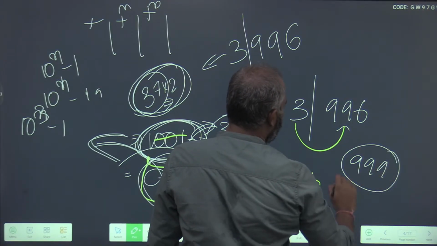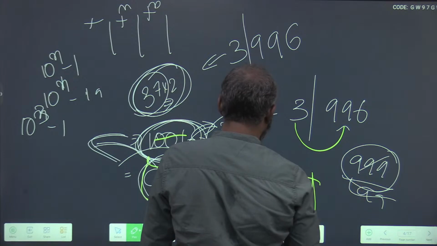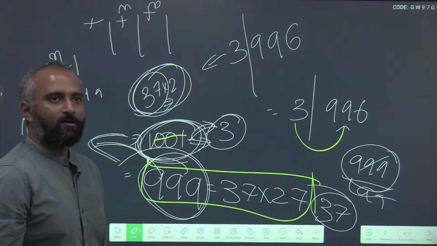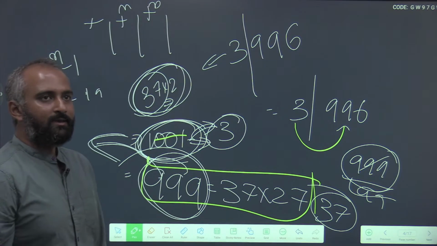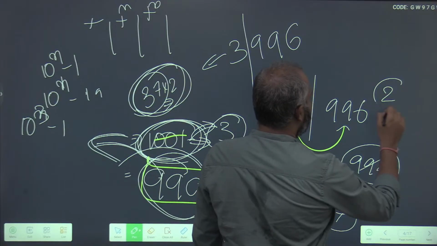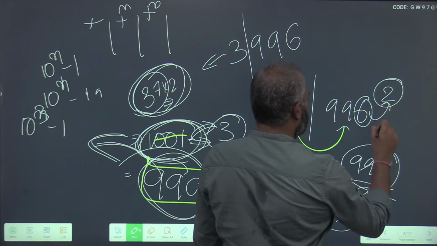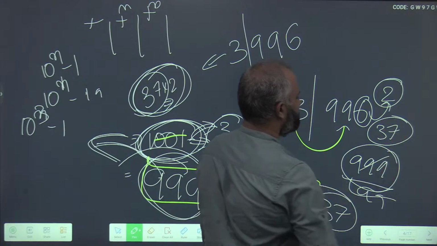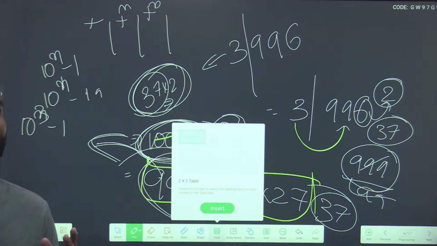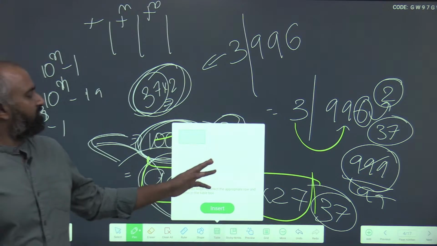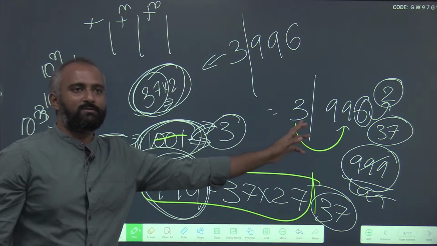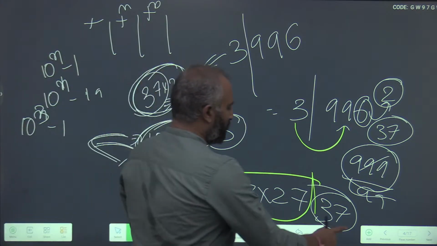So this is divisible by 999, right? That means this is also divisible by 37. Because it contains a 2, it is divisible by 2 and it is already divisible by 37. So this becomes easy. You see, rather than the first way and the second way, how easy it is if you just follow the divisibility rules. So note down this number.